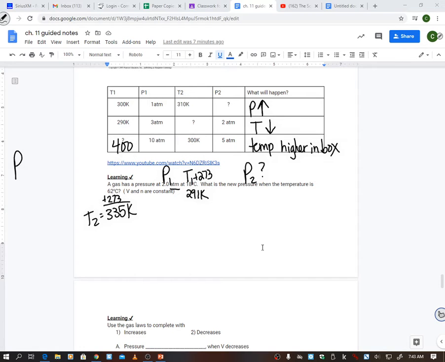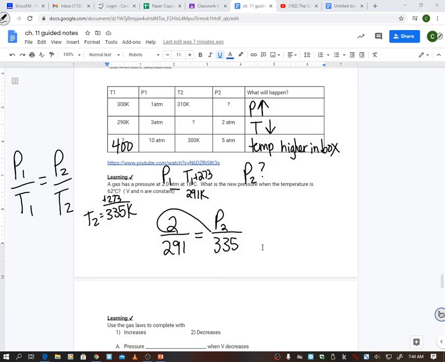You have P1 over T1 equals P2 over T2. So it's the same as last section. So I'm going to put 2 over 291 equals, I do not know my new pressure, but I do know my new temperature increased to 335.